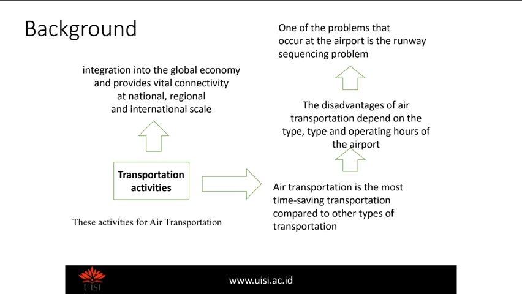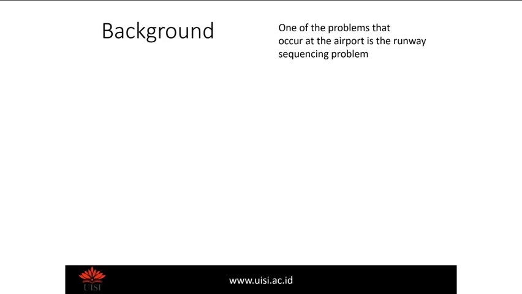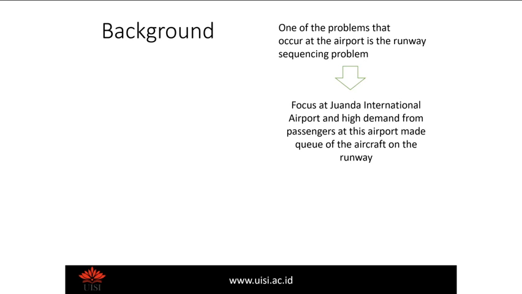So one problem in airports that always occurs is the runway sequencing problem. For this runway sequencing problem, we focus on Juanda International Airport, where the density of the airport is so high, which in the end results in a queue of aircraft at the runway.